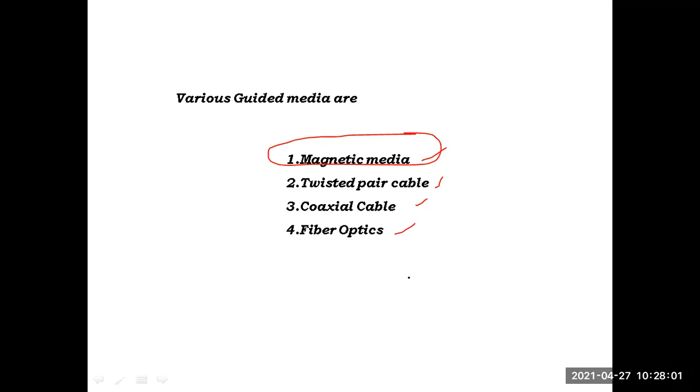It is the oldest technique that is used. Clear? In one line, the magnetic media concept is, by using some memory devices, the data of device 1 is copied to that memory device. Physically, that memory device will be carried to the second machine, and the data from that memory device will be copied back to machine 2. That type of data transfer is the magnetic media.